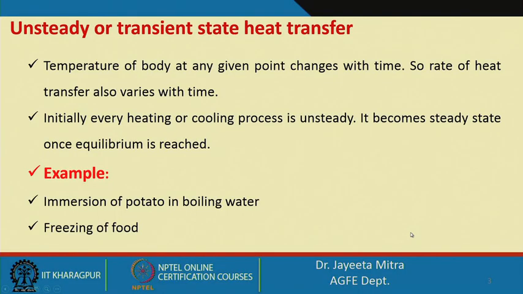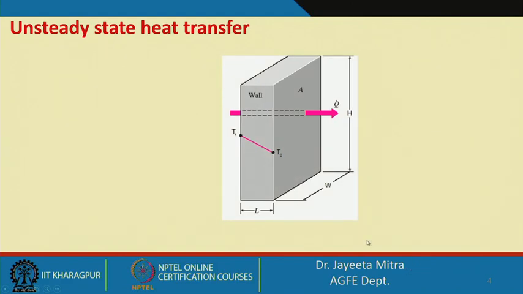So, we know that the basic heat transfer equation, when we frame it for any system, the things we need to consider are the rate of heat coming into the system plus any rate of heat generation into the system, which will be equal to the rate of change of heat content of the system plus the rate of outflow of heat from the system. Okay. And here we will see what happens when we have reached the steady state.